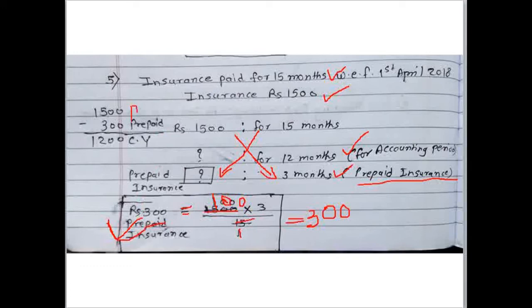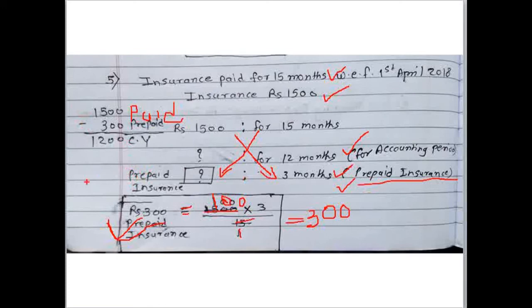Already paid amount is rupees 1500, but it is paid for 15 months, and hence our accounting period is for 12 months, and hence we know 3 months is the prepaid expenses, that is prepaid insurance.